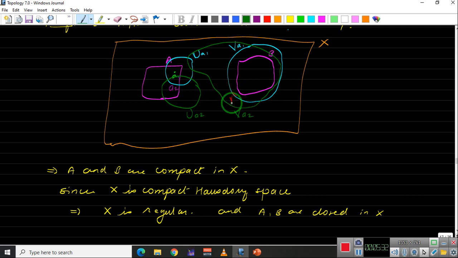But this V_a2 may intersect with U_a1. There is no guarantee that it will not intersect. The only guarantee is that V_a2 will not intersect U_a2. This V_a1 may intersect U_a2. This V_a1, this blue color, may intersect with this green color. But what we know is that V_a1 and U_a1 are disjoint.